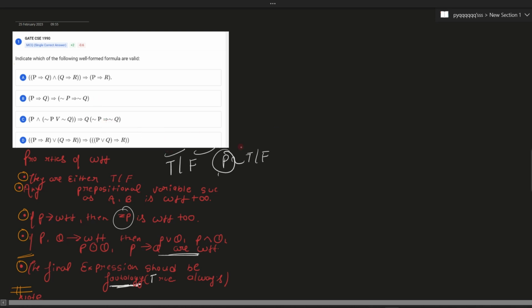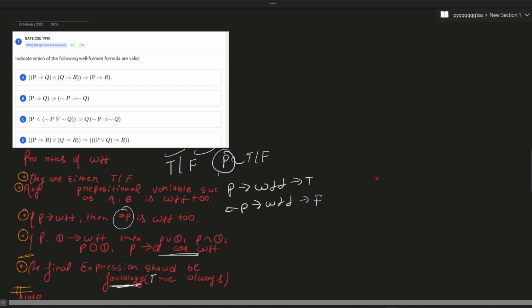The third point says that if P is a WFF, then negation of P will be a WFF too. Let's say P is true, then negation P would be false. So this matches your first point: they're either true or false. This is my third point.